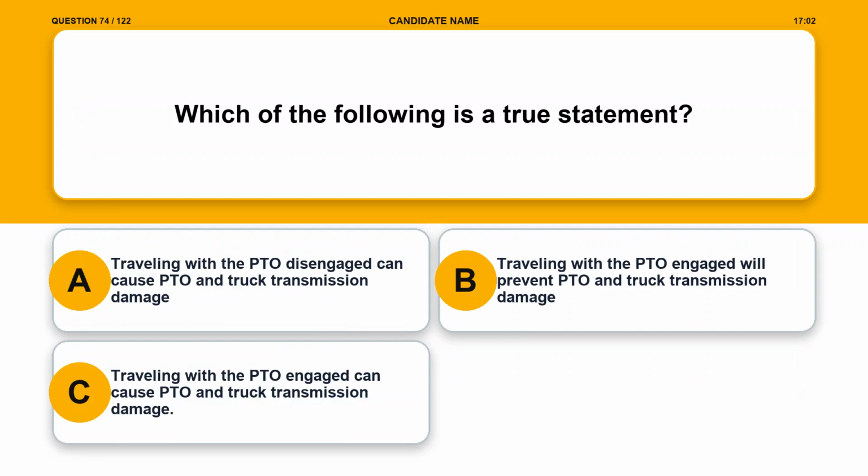Question 74. Which of the following is a true statement? Option A. Traveling with the PTO disengaged can cause PTO and truck transmission damage. Option B. Traveling with the PTO engaged will prevent PTO and truck transmission damage. Option C. Traveling with the PTO engaged can cause PTO and truck transmission damage.